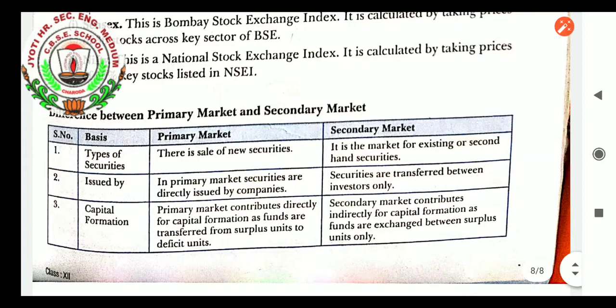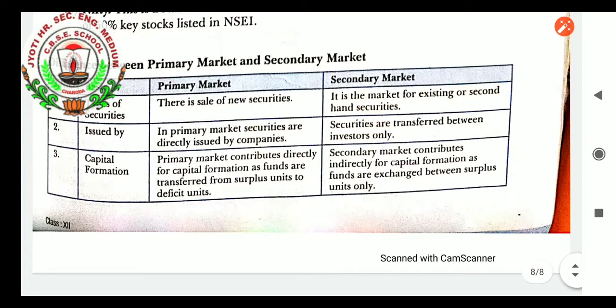Difference between primary market and secondary market. In the primary market, there is sale of new securities, whereas the secondary market is a market for existing or second-hand securities. In the primary market, securities are directly issued by companies, whereas in the secondary market, there are transfers between investors only. The primary market contributes directly to capital formation, as funds are transferred from surplus units to deficit units, whereas the secondary market contributes indirectly to capital formation, as funds are exchanged between surplus units only.